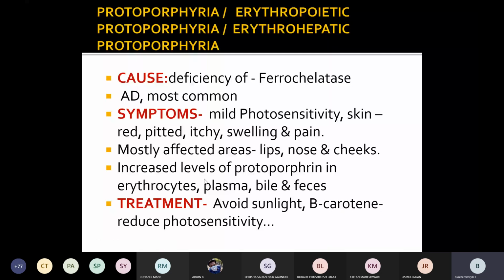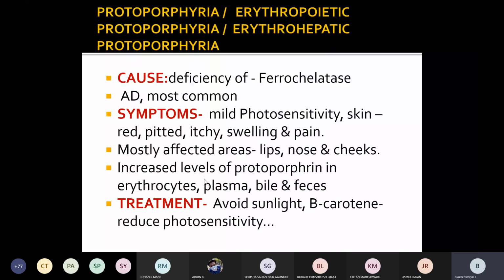Then the next type is protoporphyria. Congenital erythropoietic porphyria takes place in bone marrow, and this second one, erythropoietic protoporphyria, also takes place in bone marrow. The rest all take place in the liver, due to enzyme defects in the liver.